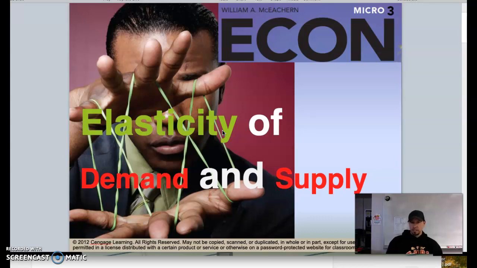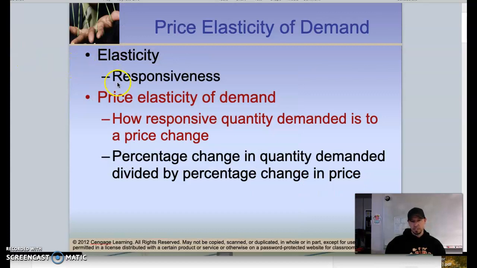We'll look at cross-price elasticity, of how the price change of one good, how responsive will the demand change be for its complement or for its substitute. So elasticity, by definition, is what we call responsiveness. Think about elasticity in the waistband of your sweatpants, right? It's elastic, it can bend, change, move, it responds to whatever force it's put on. In this case, we are going to look at how responsive quantity demanded is going to be to a change in price. So we're going to start with price elasticity of demand.